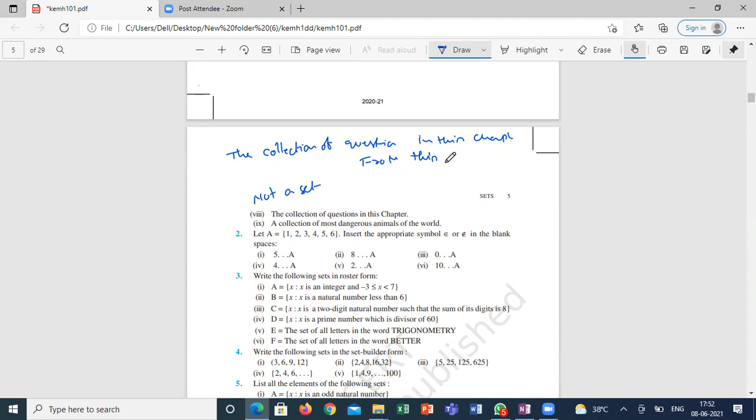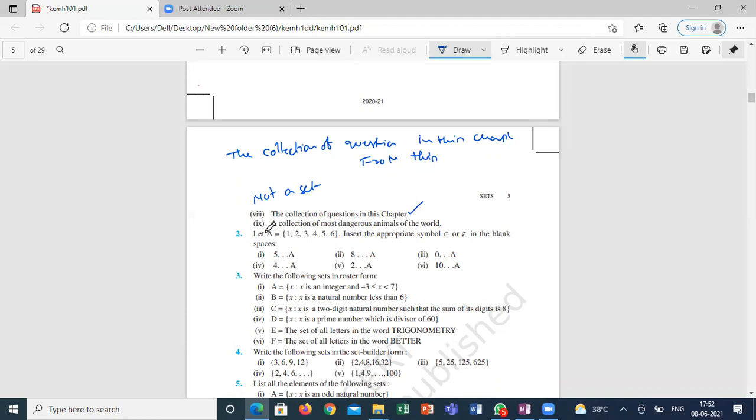So collection of questions from this chapter means he didn't mention the book, so you can pick any number of questions. If I'm saying all, it is compulsory to collect all. But if I'm collecting 10 questions out of this book, then it is a particular set. So slightly confusing ambiguity is there in this statement.